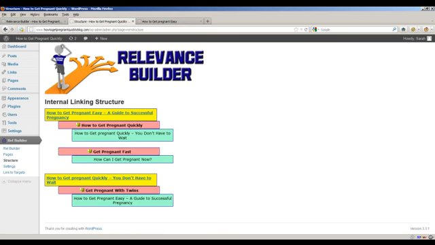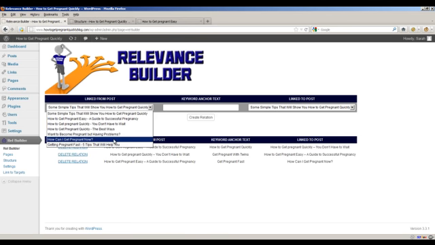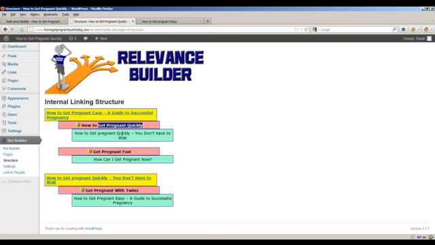So for instance, if how to get pregnant quickly is one of the things we'd like to rank this content for, and it's also one of the keywords that we've based the content on that post about, we could also say that get pregnant quickly might be another variation of that keyword that we were trying to do. So I could go back in here and say how to get pregnant now, and link back to this how to get pregnant quickly.